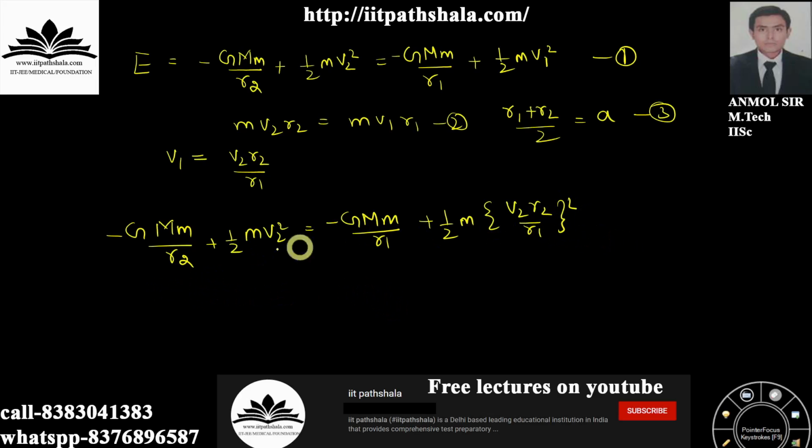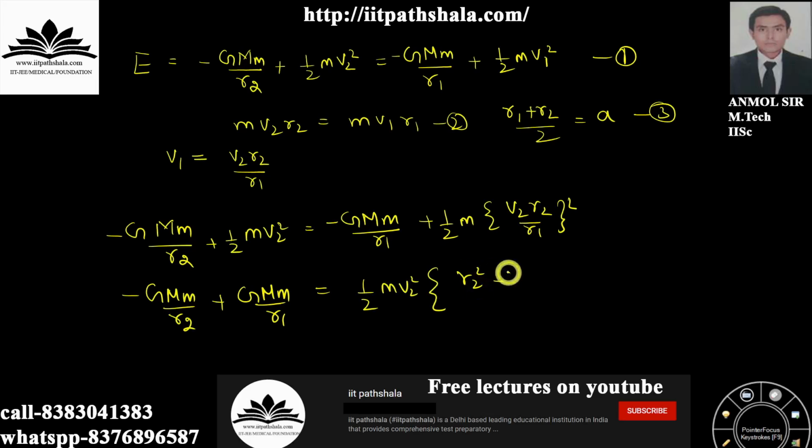Now just use mathematical simplification to solve this. GMm r2 plus GMm r1 equals 1 by 2 m v2 square r2 square upon r1 square itself. Okay guys, fine with that. Now you can simplify it more into the following form: m v2 r2 minus r1, r2 plus r1 upon r1 square.